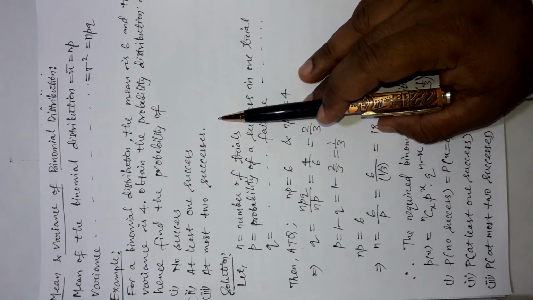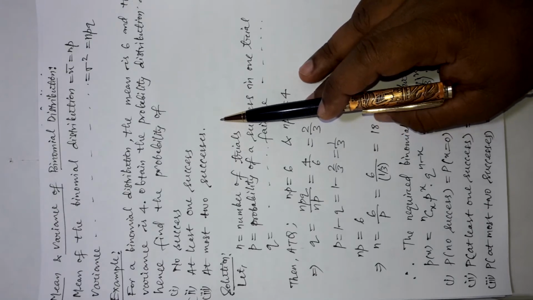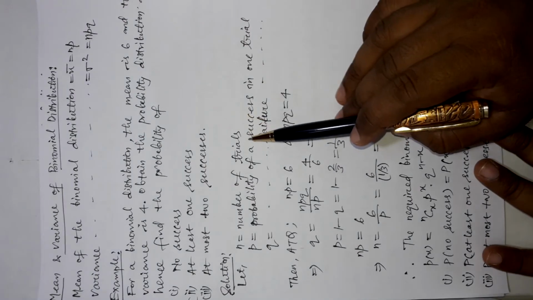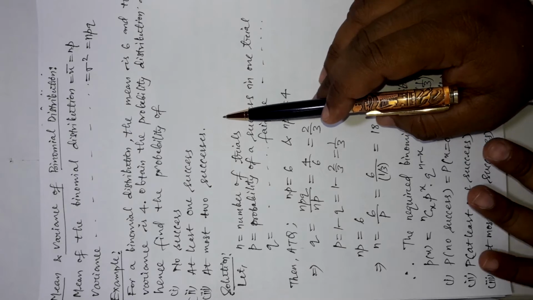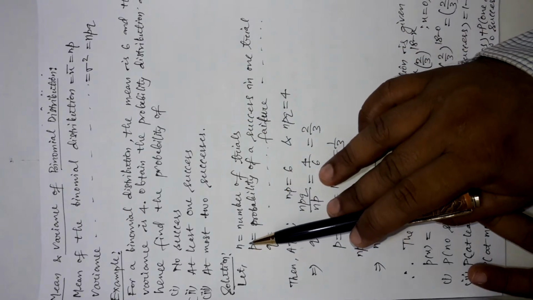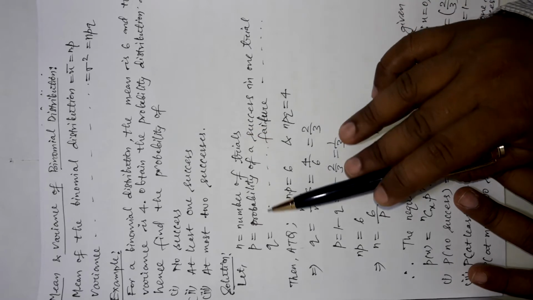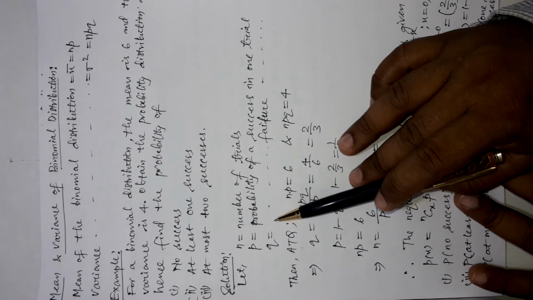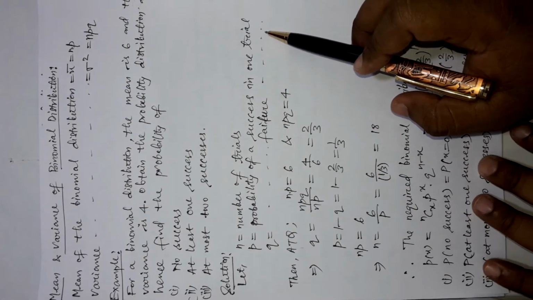Okay. Now before moving further, let us name the symbols that we already know, but in every problem we should name them at the beginning so as to avoid any confusion for others. So let n represent the total number of trials in this question, p represent the probability of a success in one trial and small q represent the probability of failure in one trial.